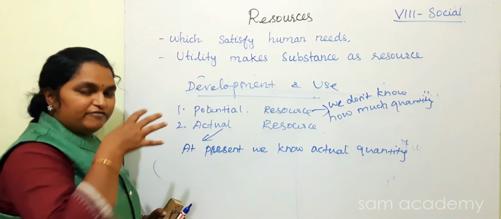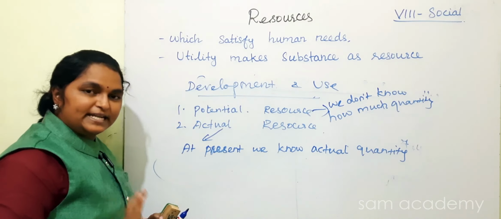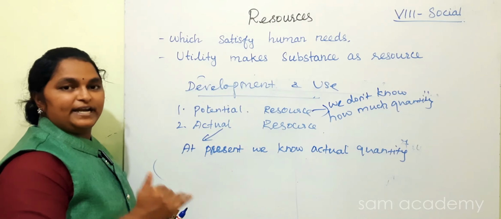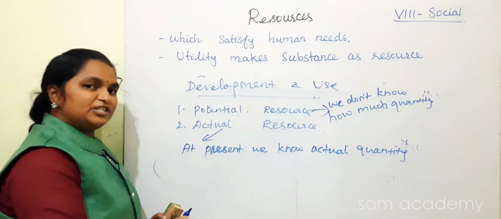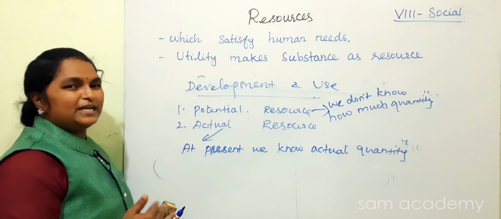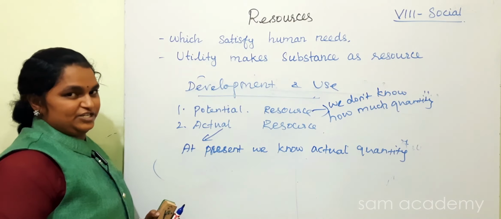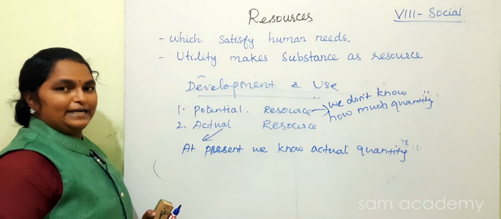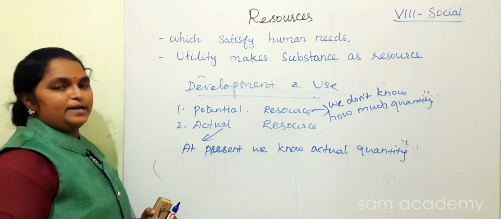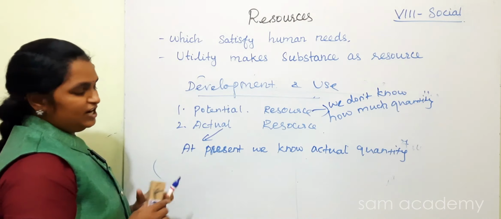Actual resource means we know at present how much quantity is present, the resource level, and also we are using it for present-day requirements. The potential resource means we don't know how much quantity is present in our earth, because we don't have the technology to measure that. We don't know the quantity level, and we will use that resource for the future purpose. This is the potential resource.